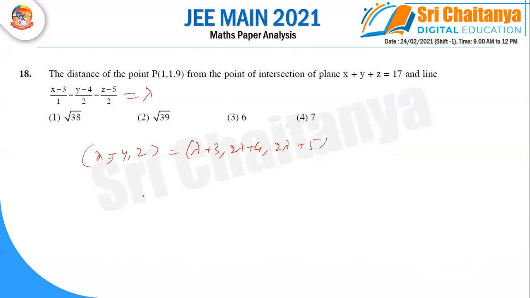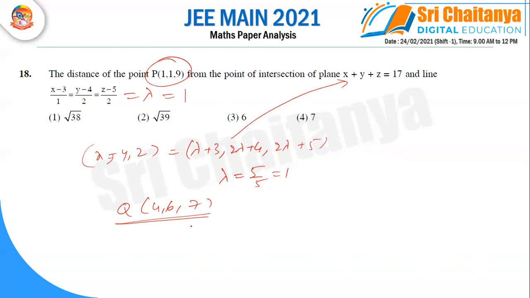Substituting here, you get lambda value 5 by 5, which is 1. Substituting lambda is 1, you get the point 4, 6, 7. Now finding the distance between P and Q, we get the answer root 38.